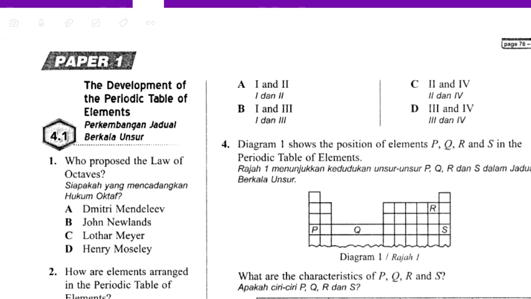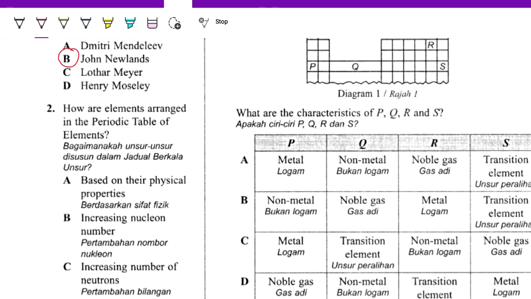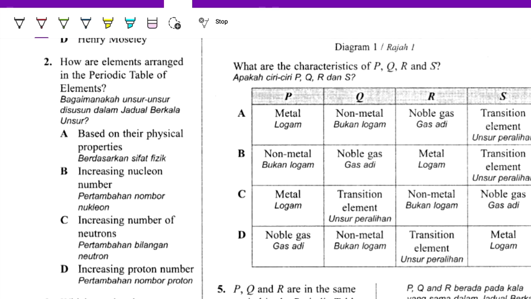Okay, now we look at some Paper 1 questions in this subtopic. Number 1, who proposed the law of octaves? The law of octaves was proposed by John Newlands. Number 2, how are the elements arranged in the periodic table? Based on their physical properties, no. Increasing nucleon number, no. Increasing number of neutrons, no. Increasing proton number, yes.